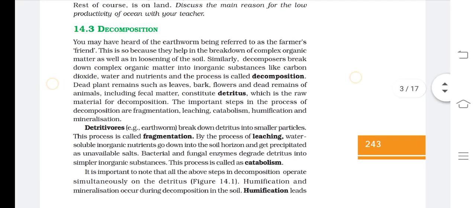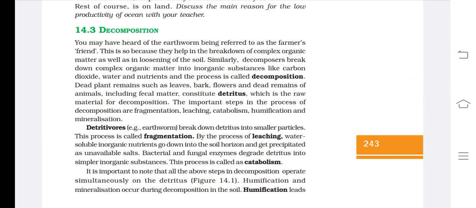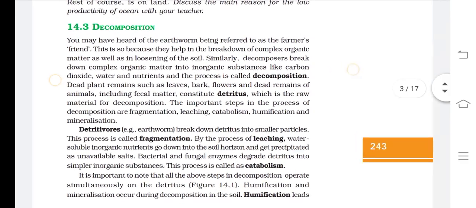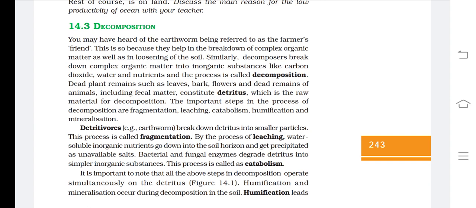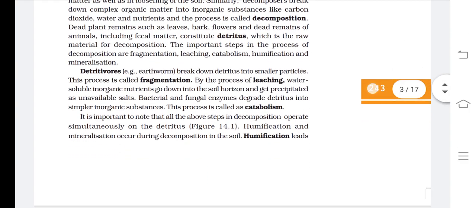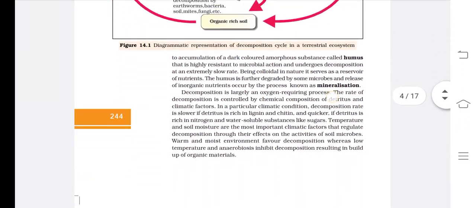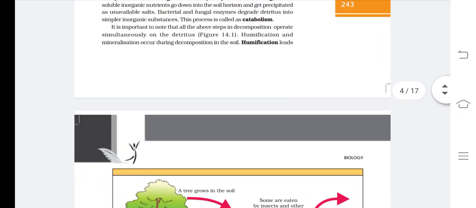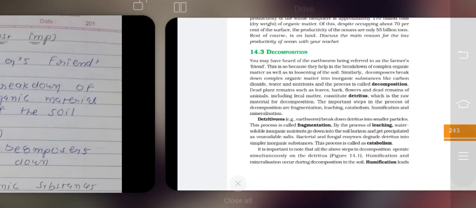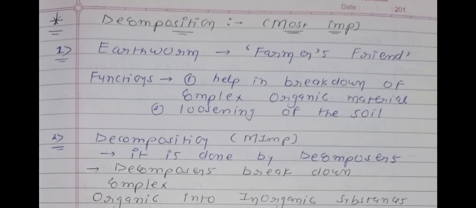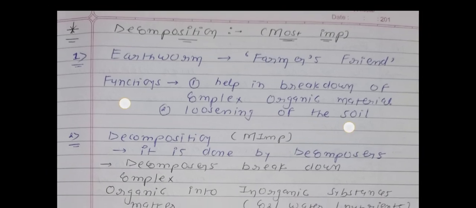Hello friends, after learning the question of productivity, which is the most important question, now we are going to learn about the next question. The title of the question is Decomposition. It is very interesting and a most important question. So now you are seeing the PDF format of your textbook, and now we will go to the notes. See, the title of the question is decomposition, most important question.